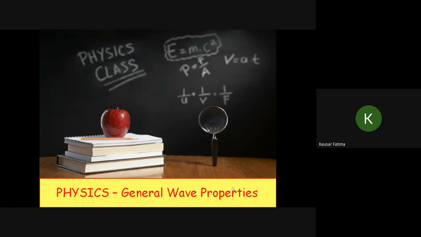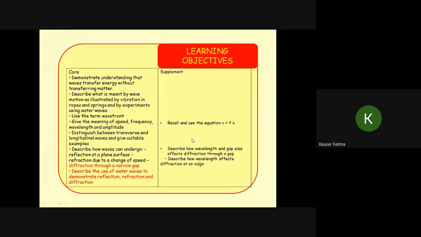Part of it we already studied, and the remaining part we will be studying now. The main objective of this video is to explain the reflection and refraction in water waves. So we'll start with the general properties of waves. We'll study the types of waves and the wavelength frequency equation. Let's see what the specification of this topic is.